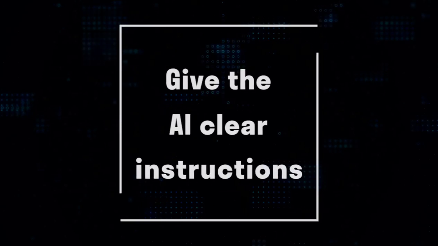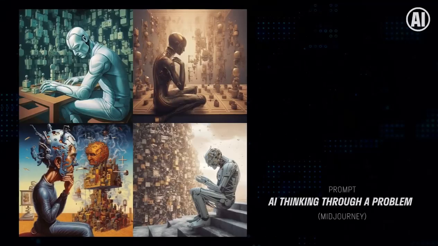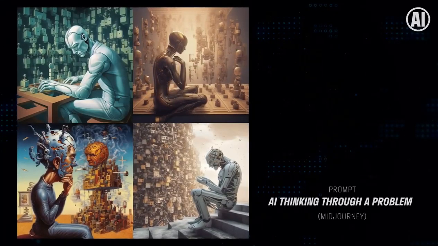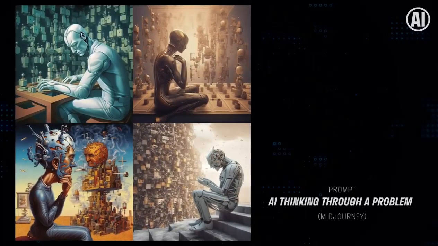Once you tell the AI who it is, the second thing to do is to give the AI very clear instructions about what you want it to do. You have to remember that the AI doesn't know you and doesn't know any of your context. So the more context you give it, the more effective it can be.